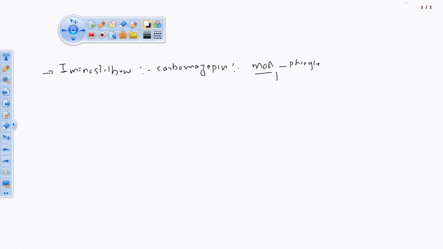It limits, means it will block or limit, the repetitive firing of action potential.